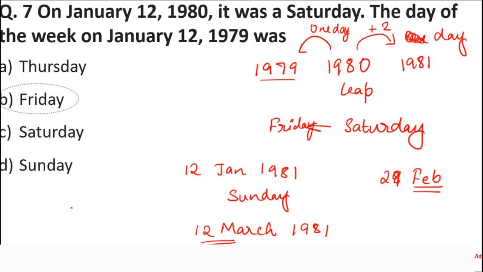When we are going backward, I'll tell again, we'll minus 1. If we are going forward, we'll do plus 1. But if we are going forward and that year is a leap year, and 29th February is coming into the calculation, at that time 2 odd days will be there. Okay, got it? Shall we move on to the next question?